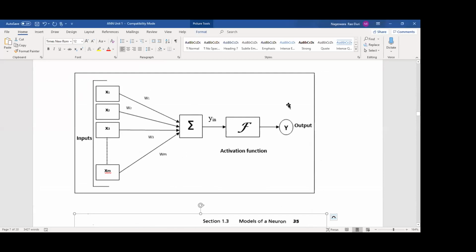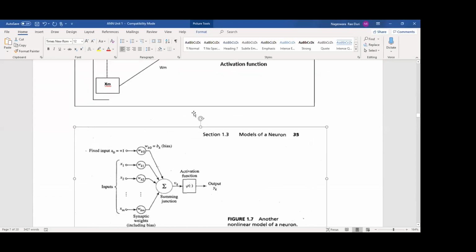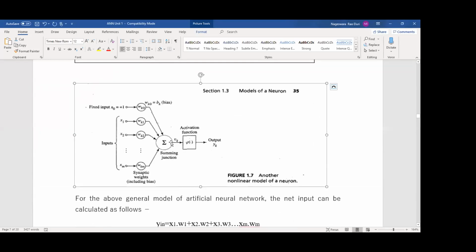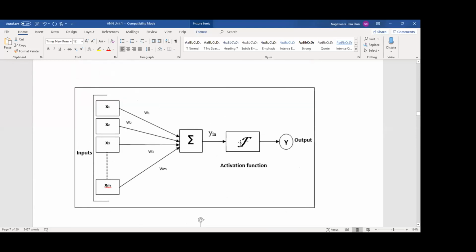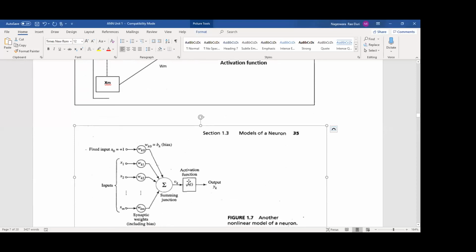So this is a general model. Here we describe summation, but in the McCulloch-Pitts model we describe vk. Summation is termed or coined as vk. Here the activation function is termed as f, but in the McCulloch-Pitts model we use the symbol phi. Try to compare that picture and this picture. Everything is the same, only some symbols are changed.